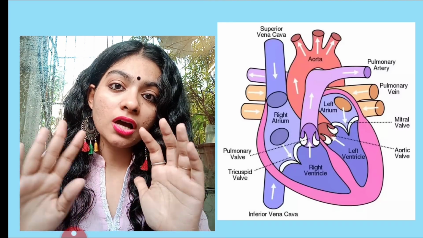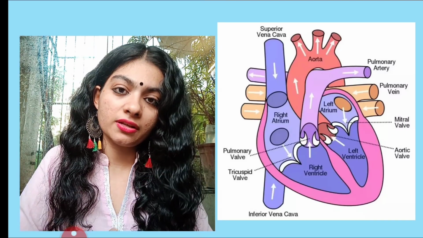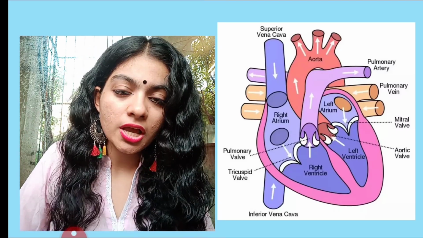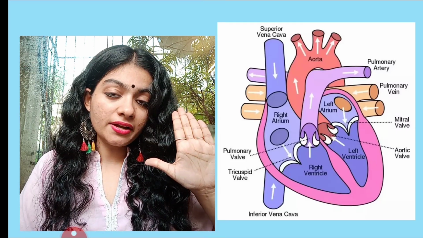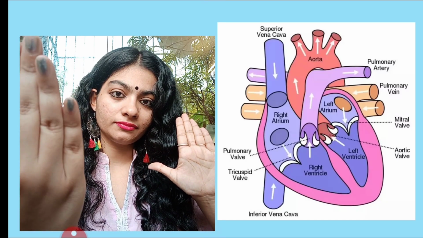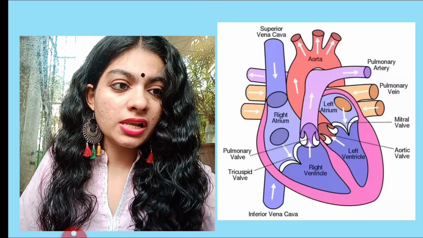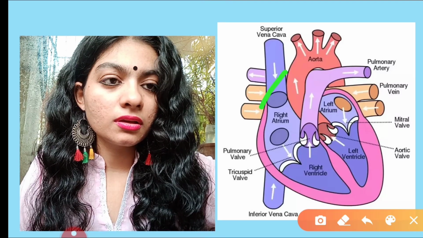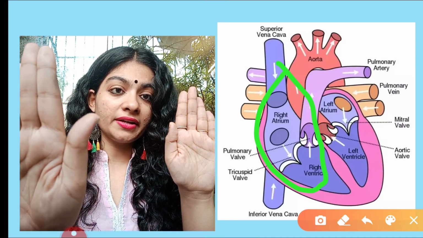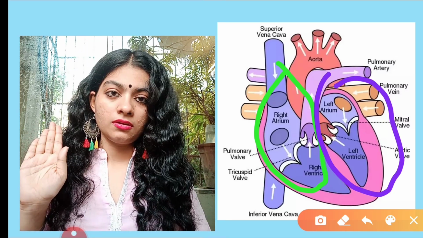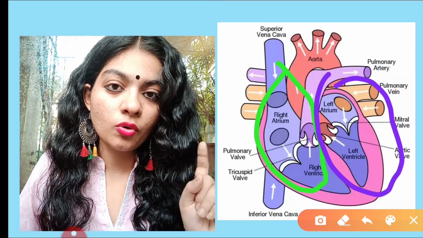Similarly, when I'm talking about the heart, when I want to decide which is the right side of the heart and which is the left side of the heart, use this same logic. Imagine that a person is standing in front of you. So if this is my right hand side, this is the heart's right hand side. And if this is my left hand side, this is the heart's left hand side. Now let's understand this using the diagram. Are you able to understand? This is my right hand side. This is the heart's right hand side. This is my left hand side. This is the heart's left hand side. I hope you got this logic.